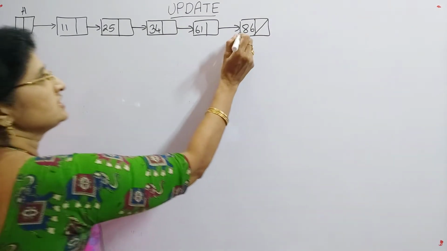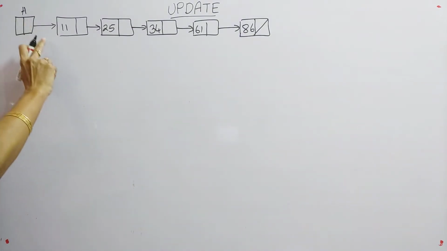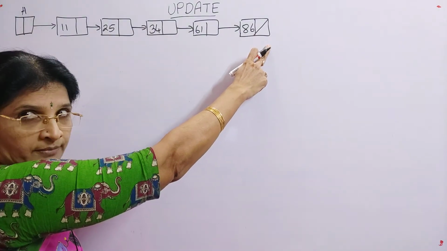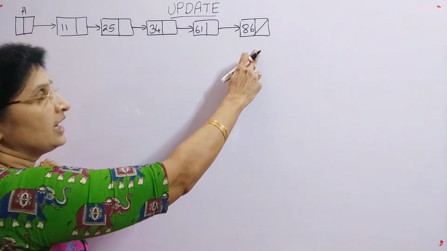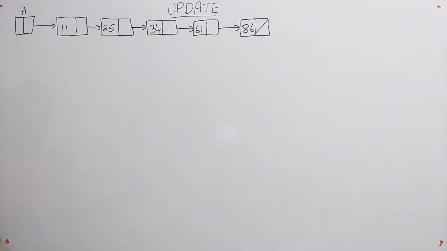So suppose first of all we have created the header, that is this one, and then we have created this linked list by using the function insert. So assume that we have already created the list. So now we want to write the function for updating a value.